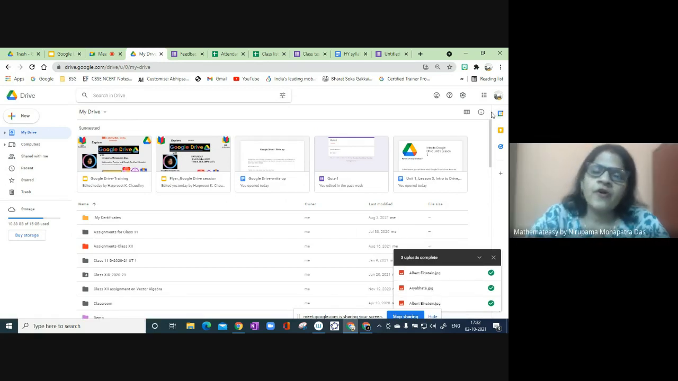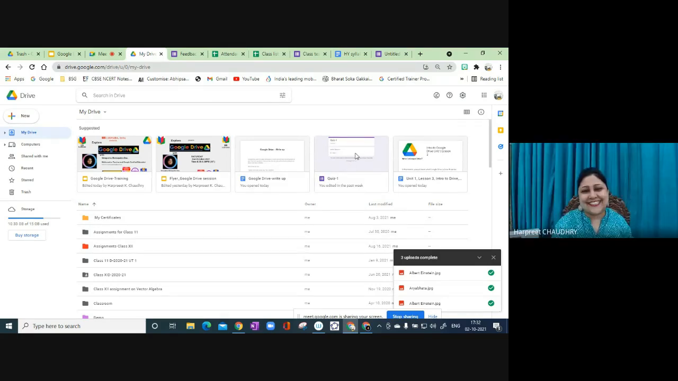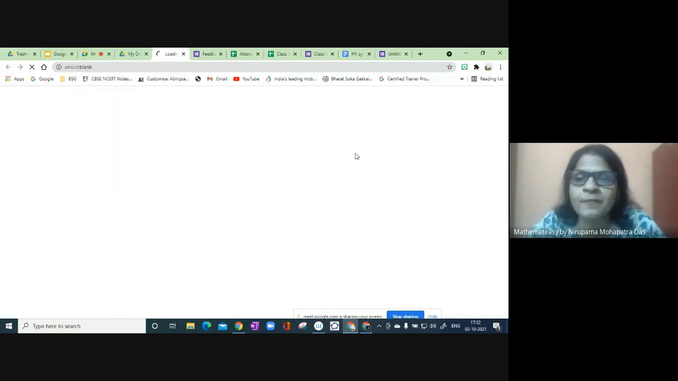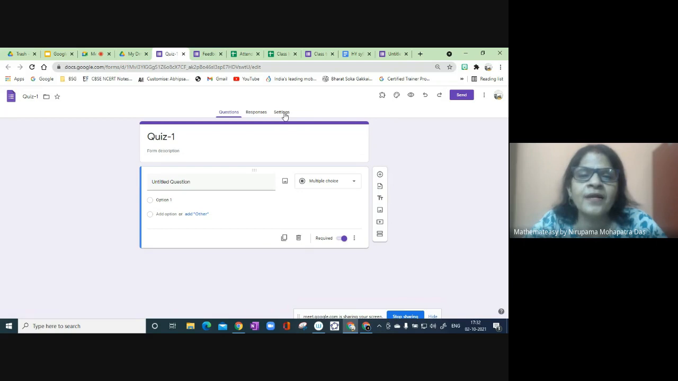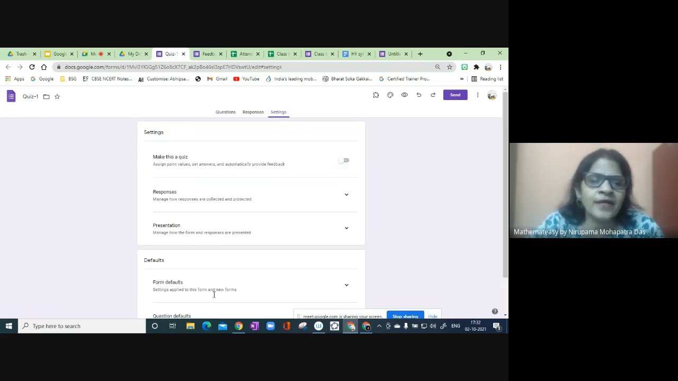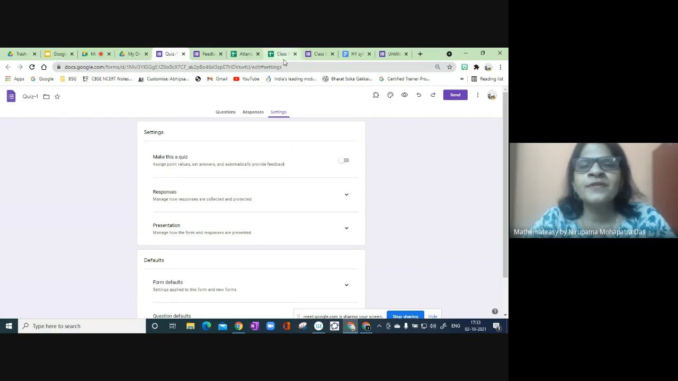Recently I took a session on Forms also, and I just noticed that the setting was changed. Earlier the setting used to be here. Now you see the setting is here, and when you click it, you get the settings like this. This also changed within about 1 month. So these are some of the things.